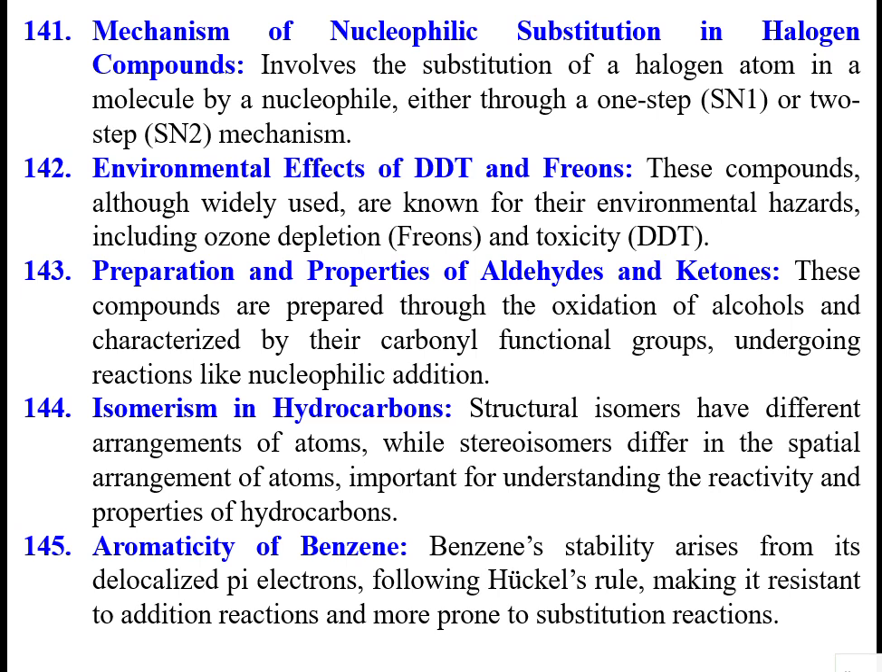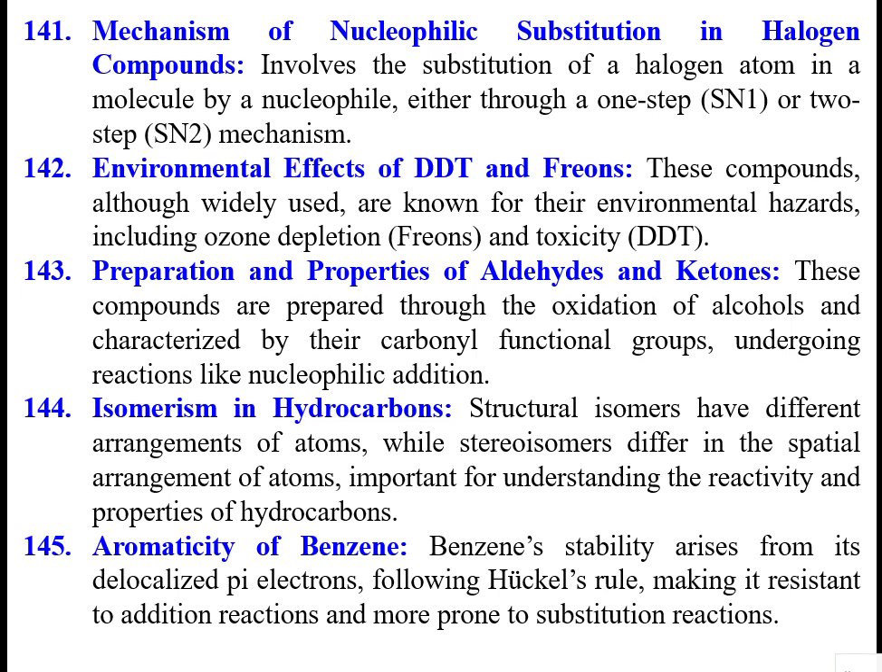The mechanism of nucleophilic substitution in halogen compounds, already we have seen, involves the substitution of a halogen atom in a molecule by a nucleophile, either through a one-step or a two-step mechanism, SN1 or SN2. The SN1 mechanism is very specific in organic chemistry. Similarly, there is the two-step SN2 mechanism, according to which nucleophilic substitution takes place in halogen compounds.